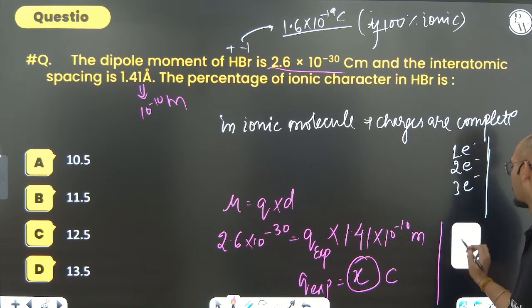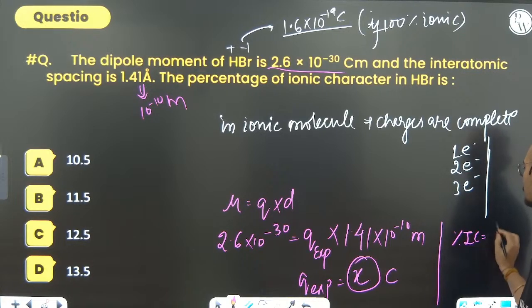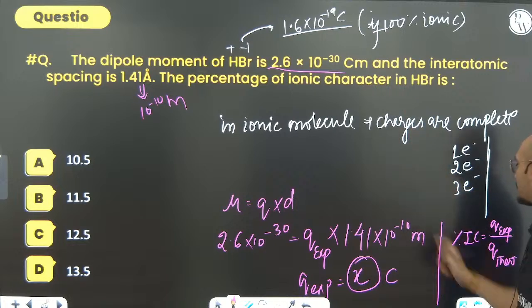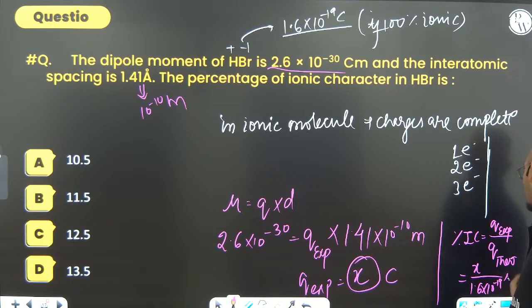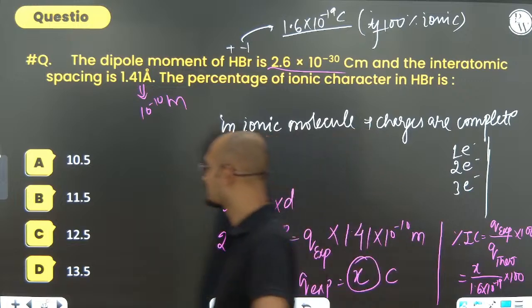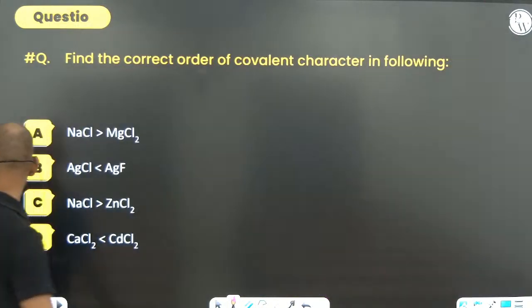You will do percentage ionic character equals Q experimental divided by Q theoretical. Theoretically, how much should it be? Theoretically it should be 1.6 into 10 to the power -19. Whatever this is, consider it X divided by 1.6 into 10 to the power -19, multiplied by 100. You can do that and get the answer. I hope it is option B. You can just check that.